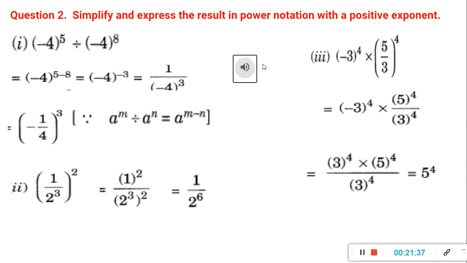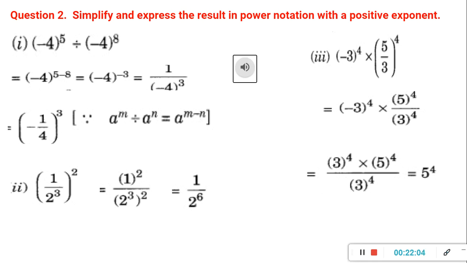Now question number 2. Simplify and express the resultant power notation with a positive exponent. Let's see. First question is minus 4 raised to 5 divided by minus 4 raised to 8. Here we know the law of exponent of division with the same base, right? So a raised to m divided by a raised to n is equal to a raised to m minus n.